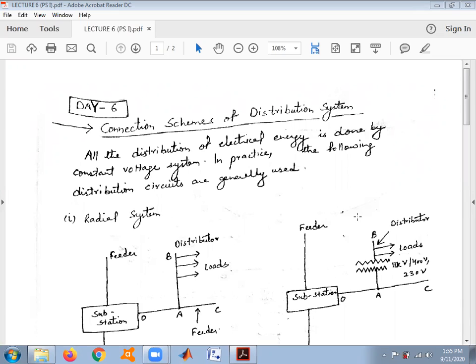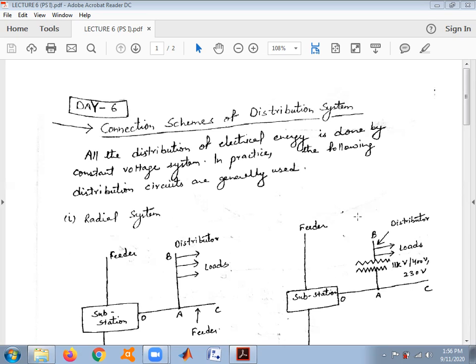From the past few days, we are discussing the classification of distribution systems. The first classification is according to the nature of current, that is AC distribution system or DC distribution system. The second classification is according to the type of construction, overhead or underground. And the third category, which I am going to discuss today, is regarding the connection schemes of distribution system.